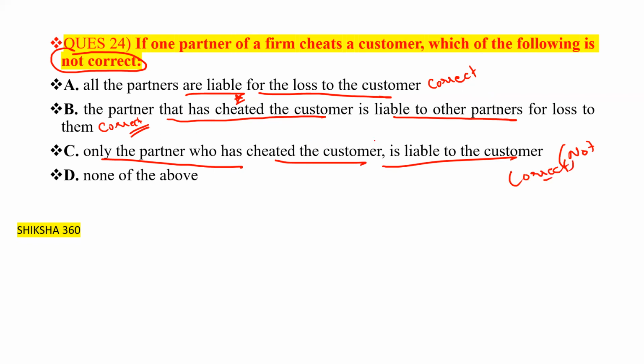Only the partner who has cheated the customer is liable to the customer. It is not correct. So option C is the answer here. That is, only the partner who has cheated the customer is liable to the customer. This one is false or not correct. So this one is our answer.